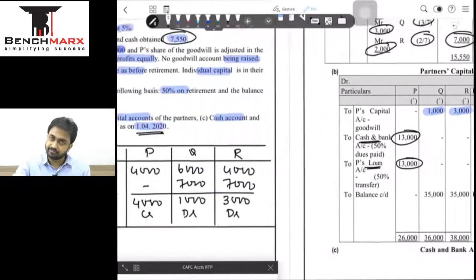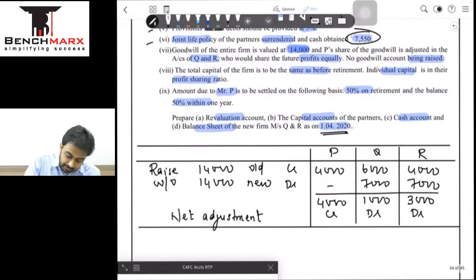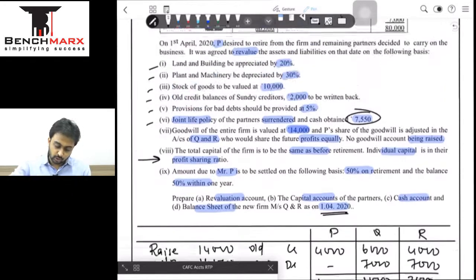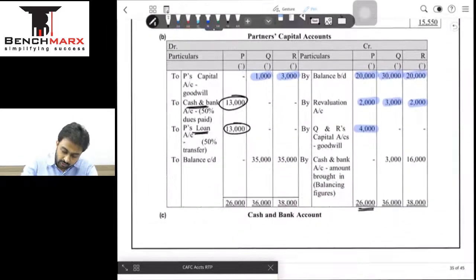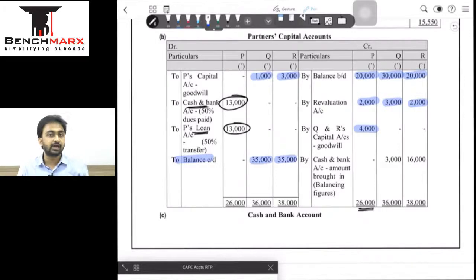Only one thing is left about the capital adjustment. Now the total capital of the firm should be the same as before. We have discussed this. Total capital of the firm was 70,000, and this is going to go in the PSR, and that is going to be partners capital account में to balance carried down. So 35 will be to balance carried down. ये भी अपना हो गया, the to balance carried down 35, and all we are left to do in the partners capital is simply balance them and find the balancing figures.